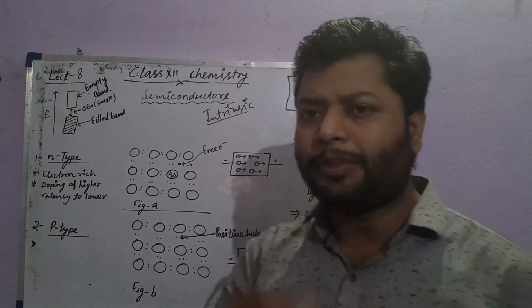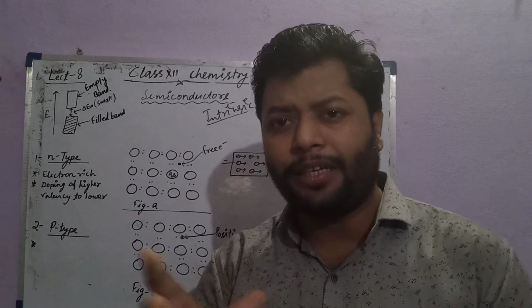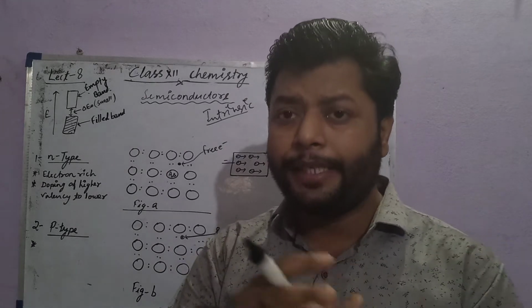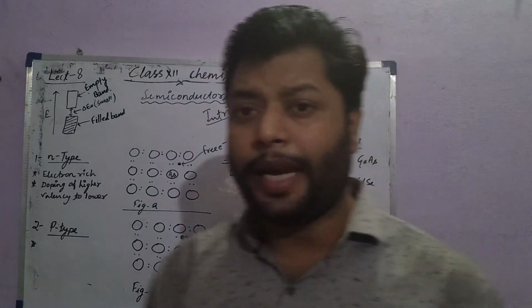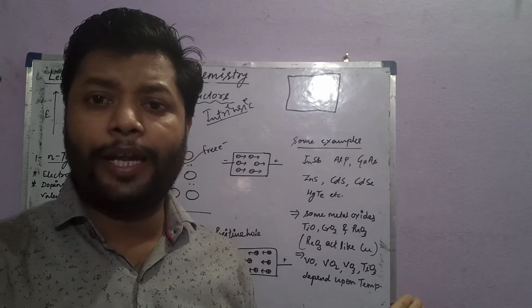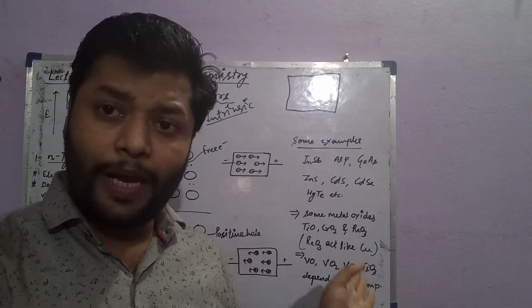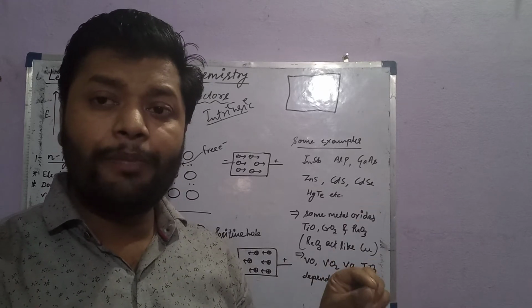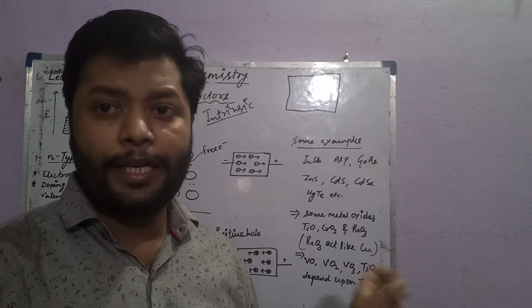They are said to be intrinsic because at room temperature they do not have practical conductivity, but when we increase the temperature they have some conductivity. Some of the metal oxides also have the same features. When we increase the temperature they behave like a conductor, and at room temperature they behave like an insulator.